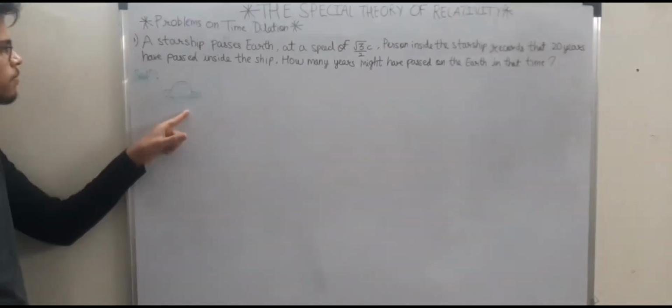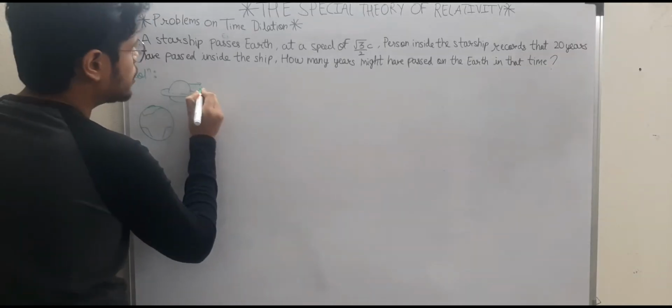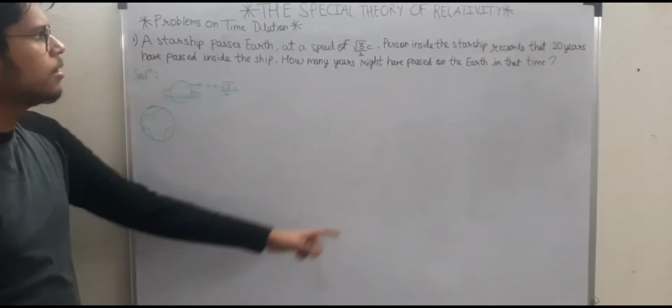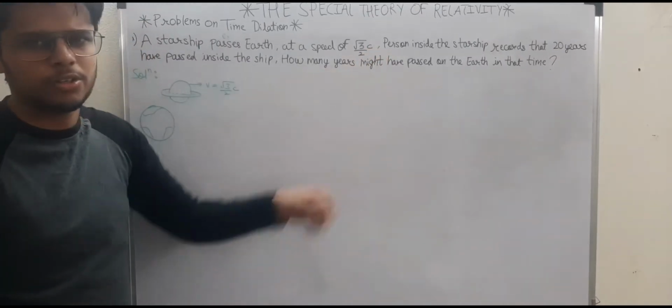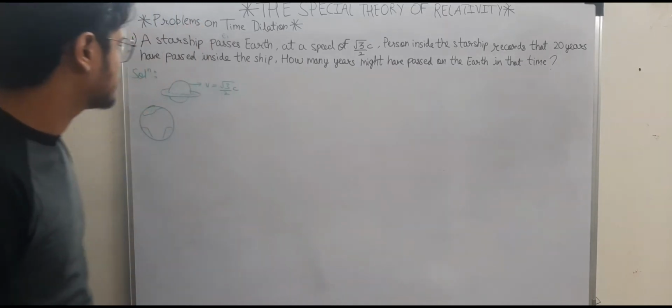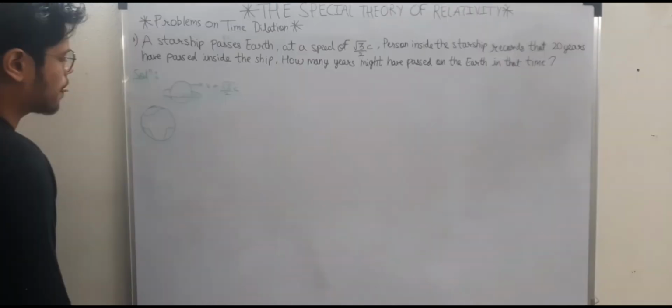More like a UFO. It is passing Earth at a speed of root 3 by 2 times the speed of light. I have purposely taken good values in order to make the calculations easier so that you understand the concept. So this is moving at a speed of root 3 by 2 times the speed of light.